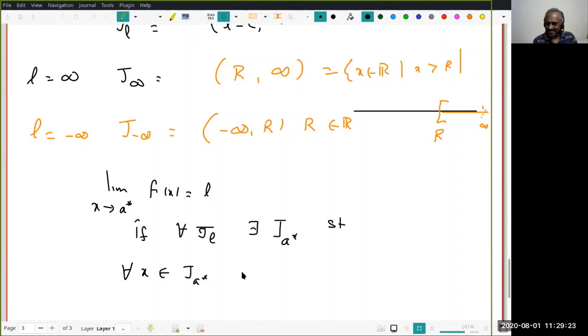the finite case. A should be thrown out of there. If A is plus or minus infinity, you can throw it out. Also f(A) need not be defined at A. That's right. So now I want f(x) to be in J_L. Is the definition clear?